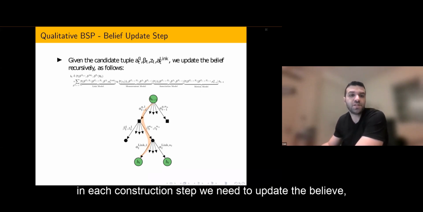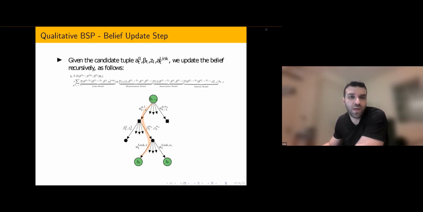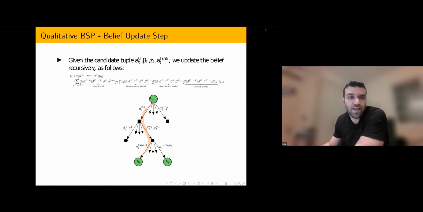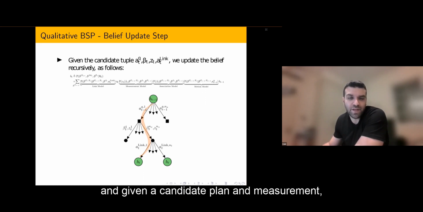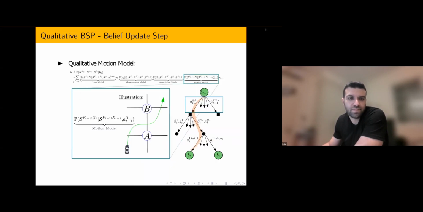Mathematically, in each construction step, we need to update the belief considering a specific candidate plan or a specific branch. To infer the belief at time step t, given the one from the previous time step, t minus 1, and given a candidate plan and measurement, we use the updating rule shown here. In the next few slides, we shall explain intuitively the different components of this updating rule.